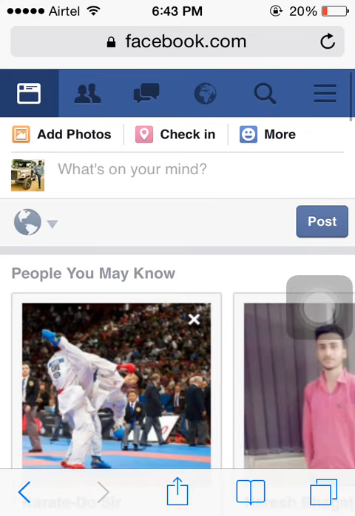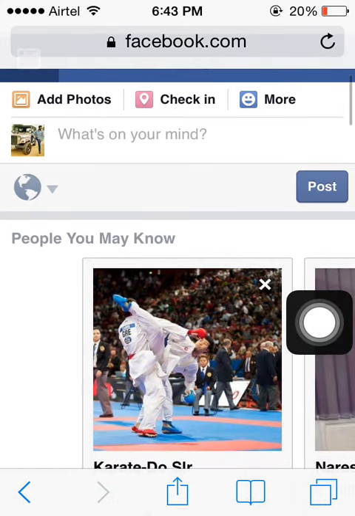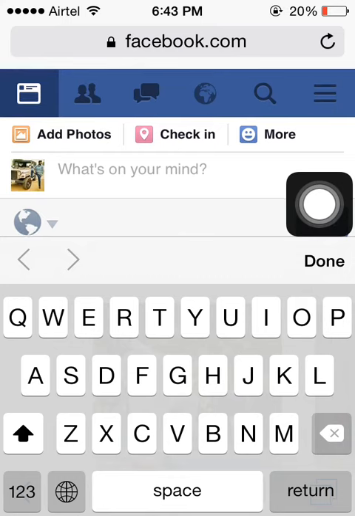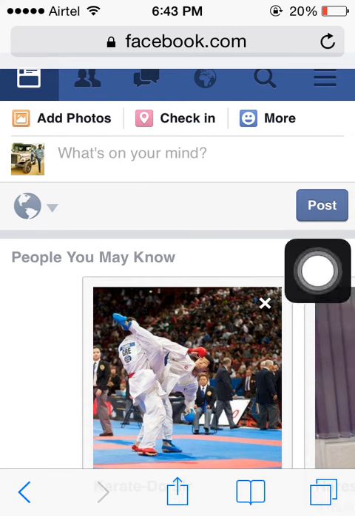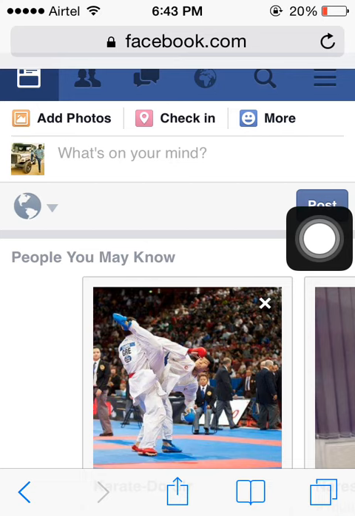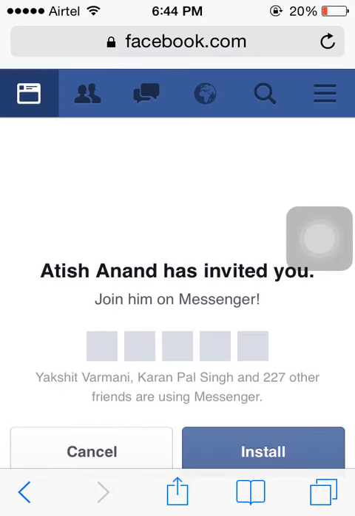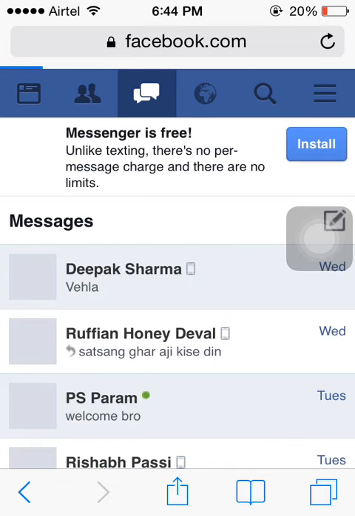Your Facebook will be opened after logging into your account, and now just click here on the messages tab. So you clicked on the messages tab, and now you will click on cancel. So you can see you can access your messages here.